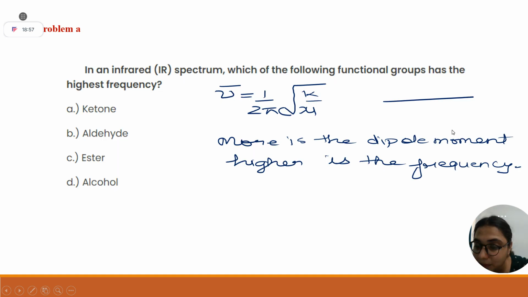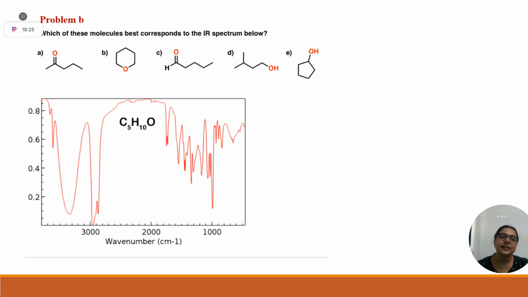Because alcohol means OH, and oxygen and hydrogen have an electronegativity difference, while in your ketone, aldehyde, ester, it is a CO bond. So the correct answer will be D. I hope you understood.